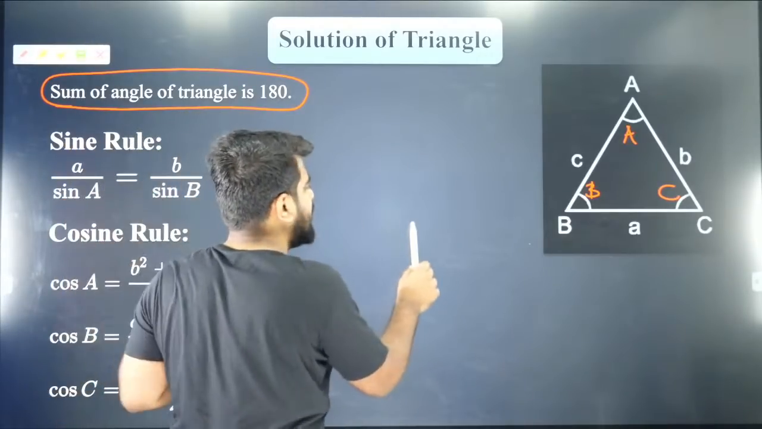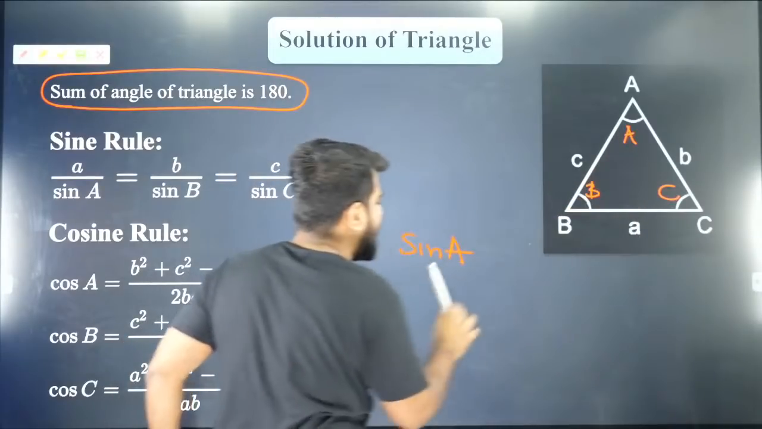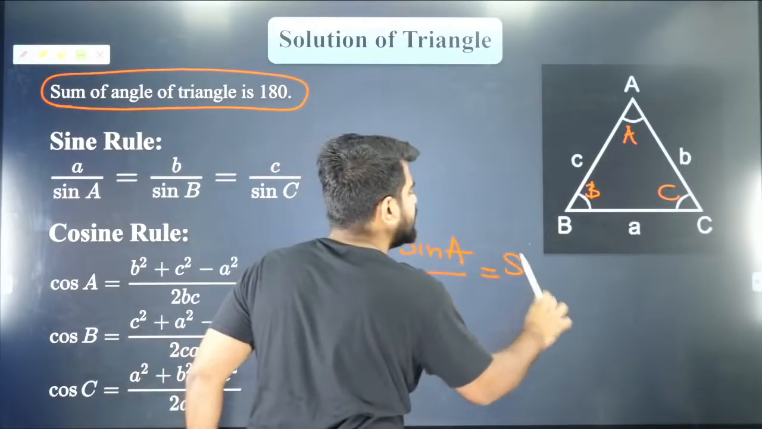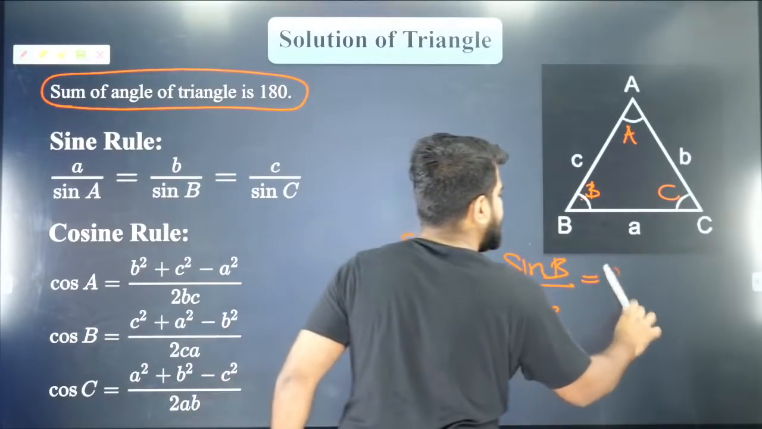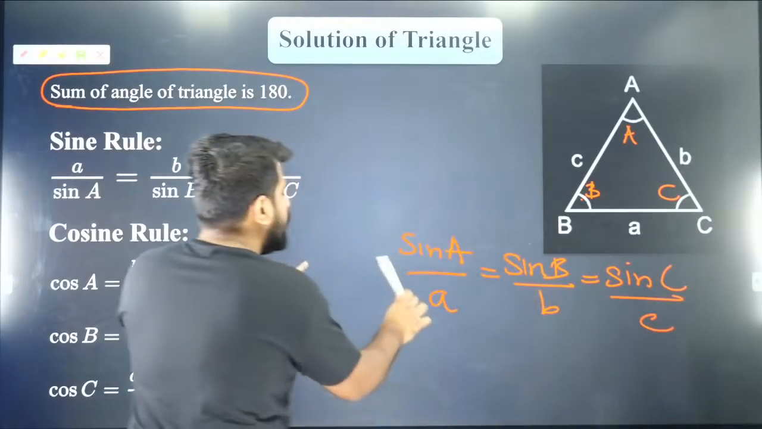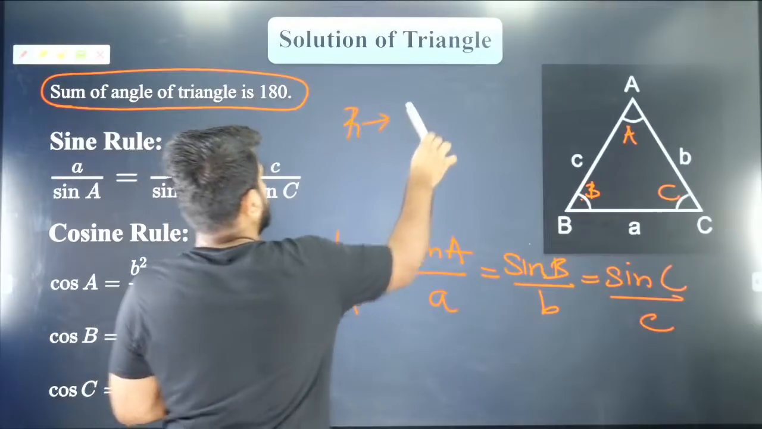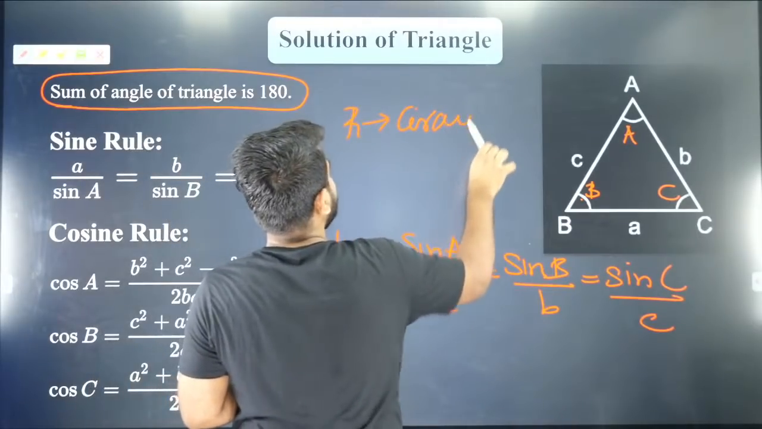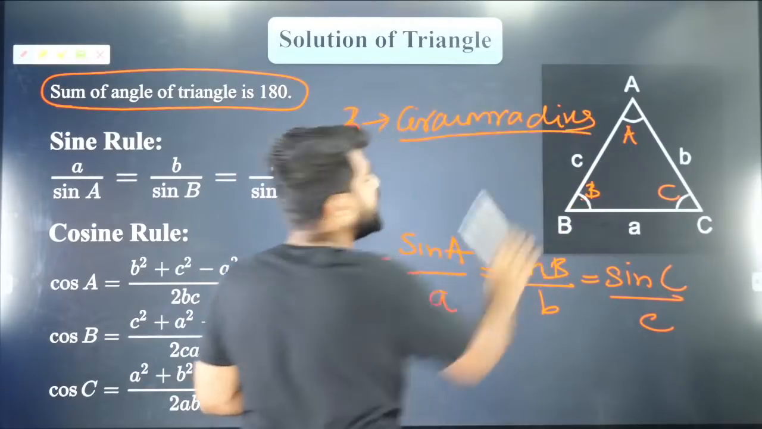So your sine rule is nothing but sine of angle A divided by side a is equal to sine of angle B divided by side b is equal to sine of angle C divided by c, and that will be equal to 1 by 2R, where R is your circumradius. Are you all clear with that?